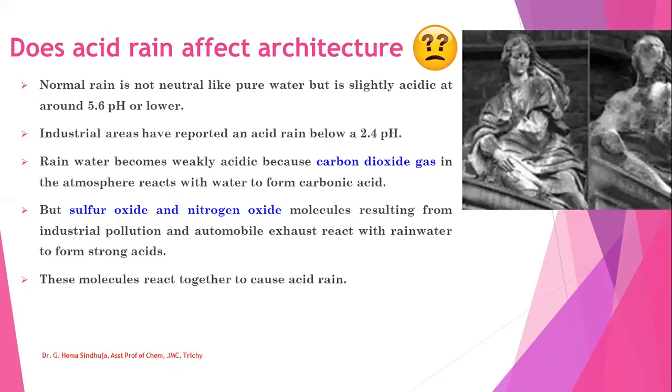But sulfur oxide and nitrogen oxide molecules resulting from industrial pollution and automobile exhaust react with rainwater to form strong acids. These molecules react together to cause acid rain, and this acid rain affects very tall buildings, monuments, architecture, etc. You can see in this slide.